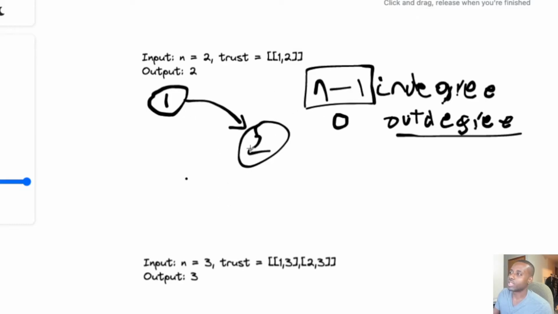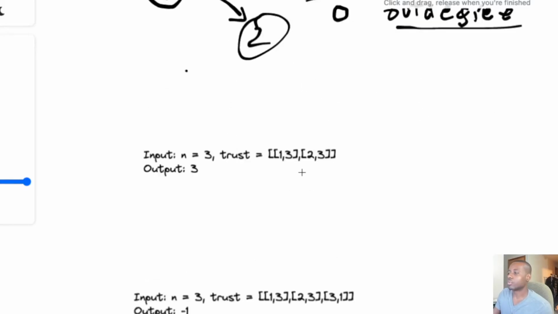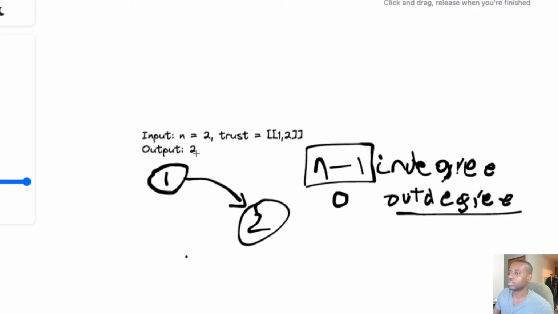So you can see that 2 satisfies this criteria. It has an n-1 in degree, and the out degree is 0. That's how we end up with that, guys. So 2 is indeed the result.